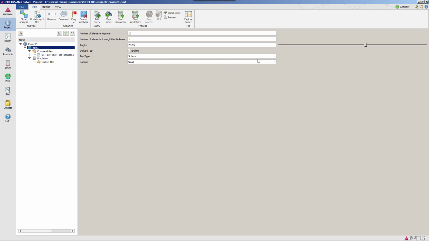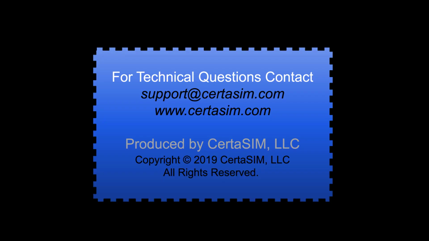You can give this to a colleague or customer, and they can run these simulations very simply with these inputs. Now I can go up here and start a simulation as we normally do, and it will be running. This concludes our tutorial on developing and using a template in the IMPETUS AFEA Solver GUI,